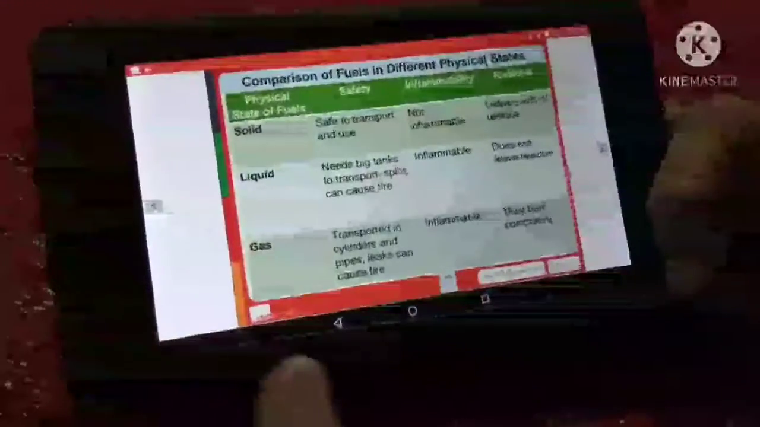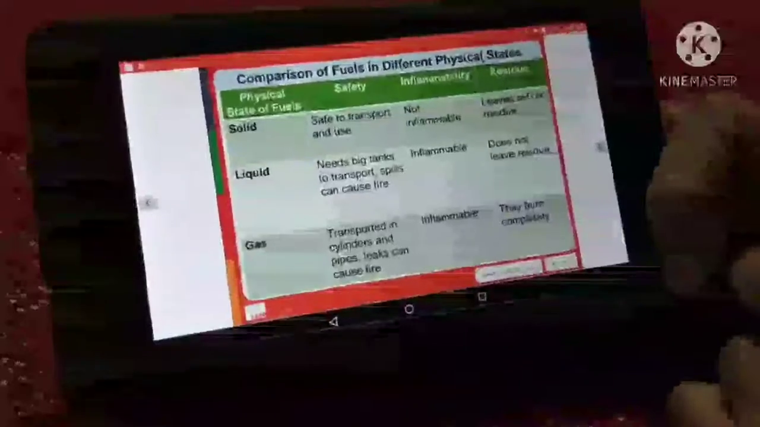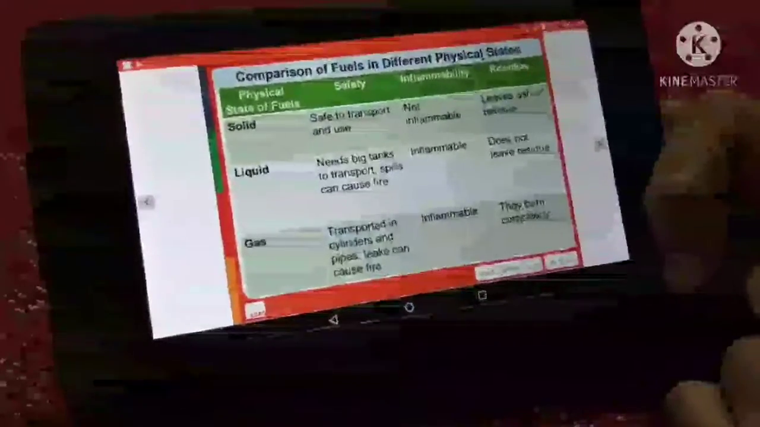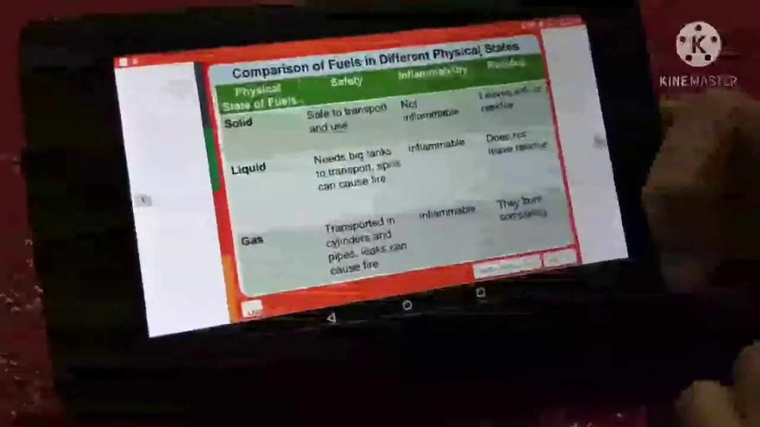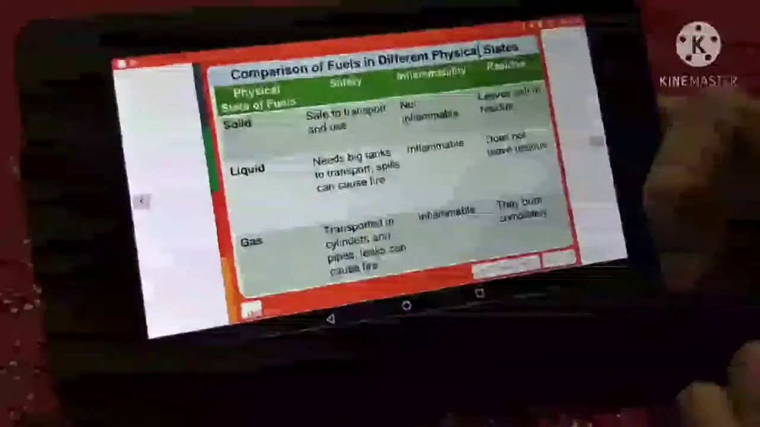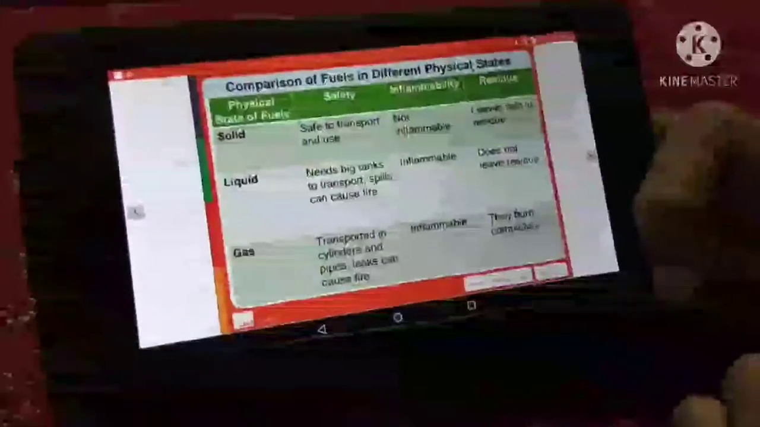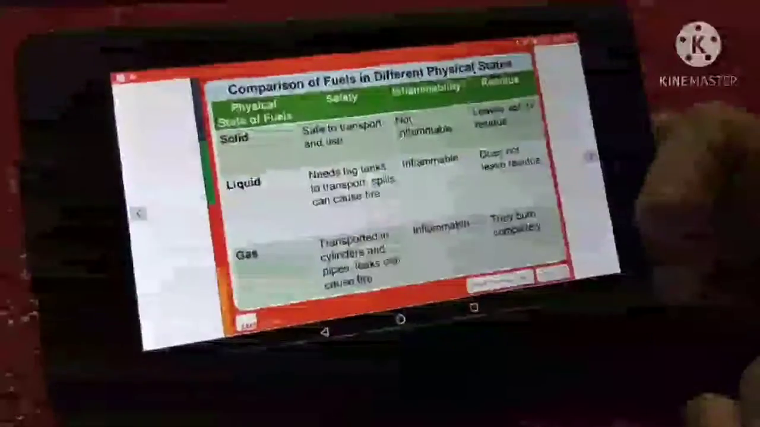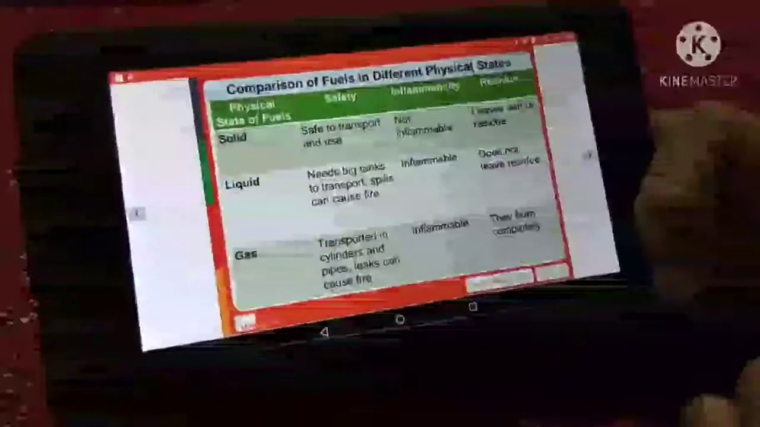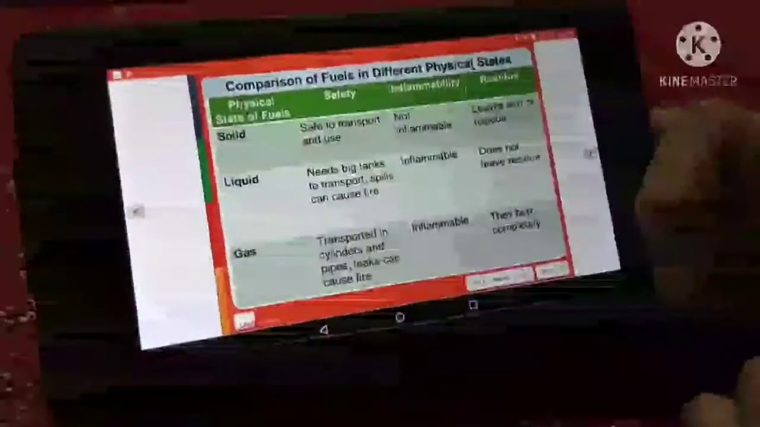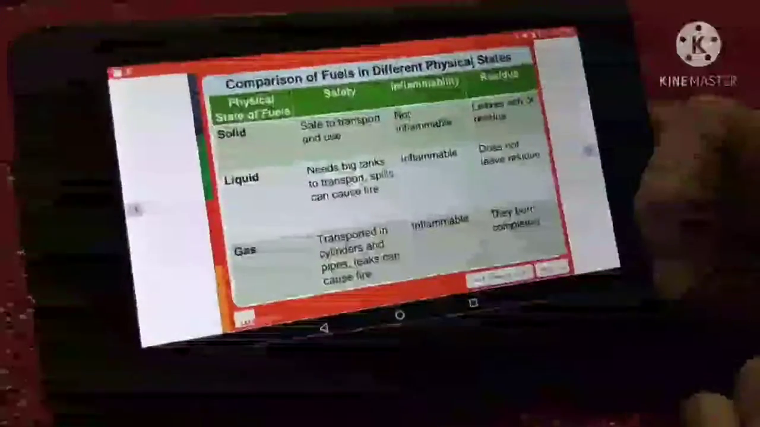Comparison of fuels in different physical states. Solid state: safety, it is safe to transport and use. Inflammability, it is not inflammable. Residue, it leaves ash or residue, right?